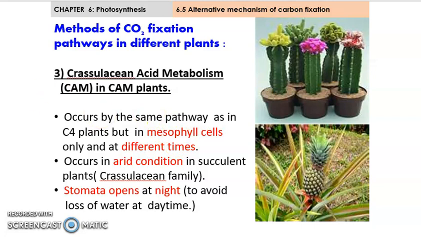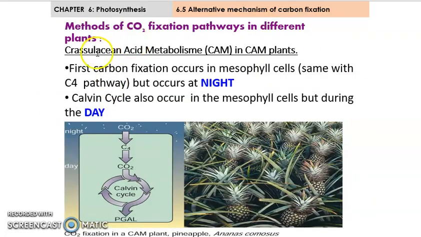So we look at the pathway. For crassulacean acid metabolism in CAM plants, first carbon dioxide fixation occurs in the mesophyll cell, same as the C4 pathway but at night. Then the Calvin cycle also occurs in the mesophyll cell but during the day. Maksudnya pada waktu malam, the first carbon dioxide fixation berlaku in mesophyll cell, and during the day, the Calvin cycle will occur, also in the same place, which is the mesophyll cell.